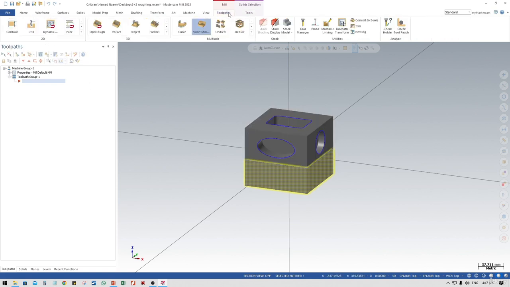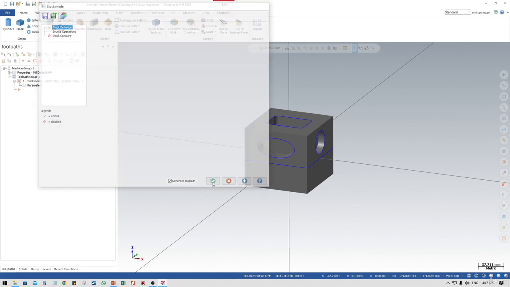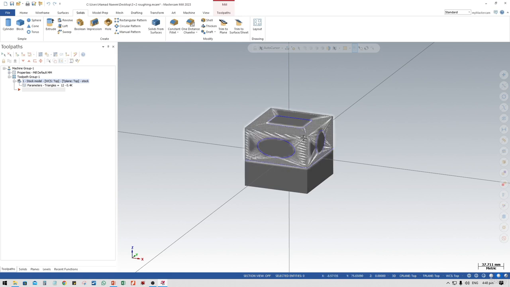So go to Toolpaths, and we have to define the stock first. I just write the name stock. Click on the solids. This upper box is 50 millimeter and the lower box is 40 millimeter, so it's a total of 90 millimeter. So let's define the upper area, which is the upper box, 50 millimeter in thickness. Okay, so we have this stock.